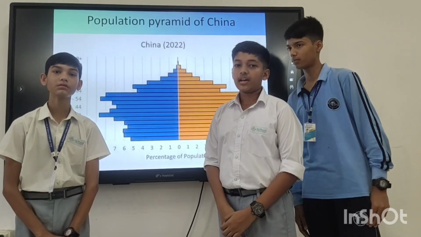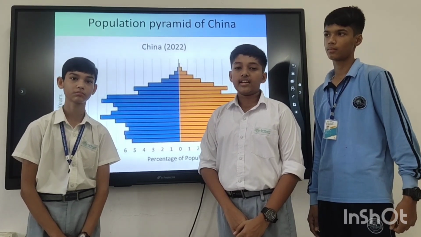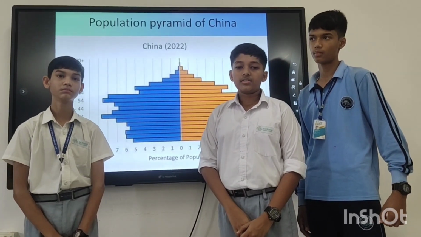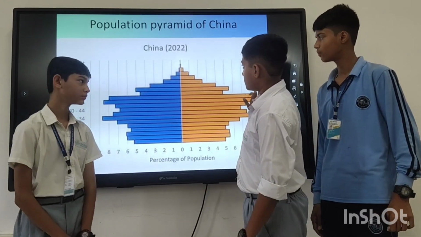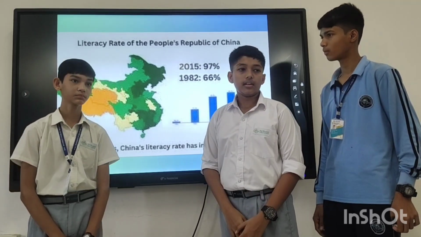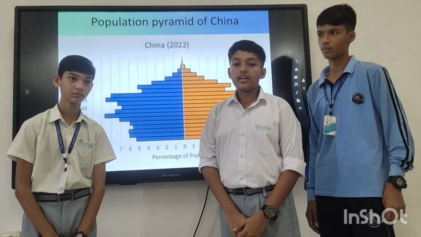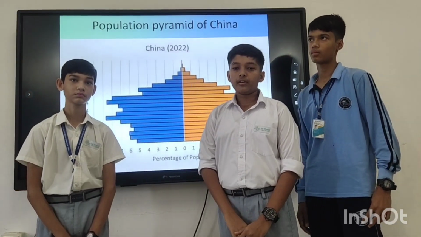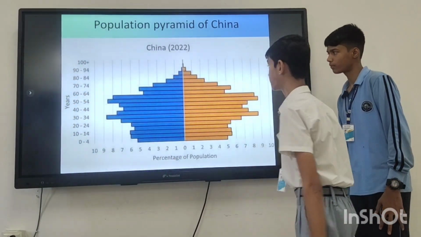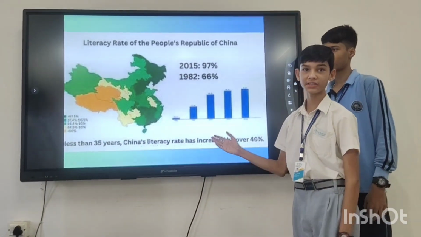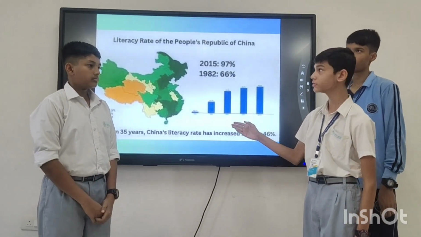The population of China shows a shrinking working age population and increasing elderly population. Its population has been decreasing due to the one-child policy, which has now been relaxed. The birth rate and death rate of China are 7.1 per thousand and 7.6 per thousand. The literacy rate of China is more than 96%. China has a huge manufacturing sector with increasing employment in technology and services.